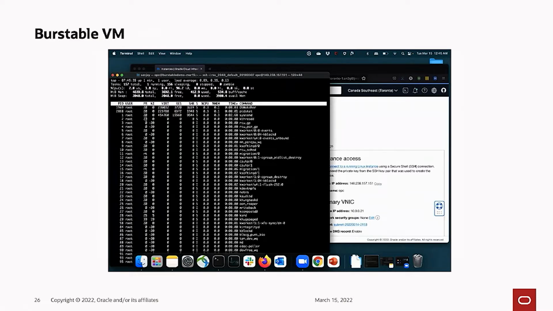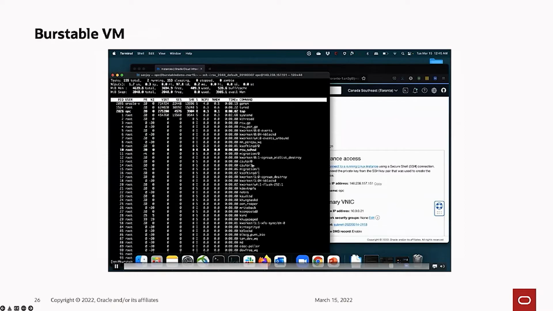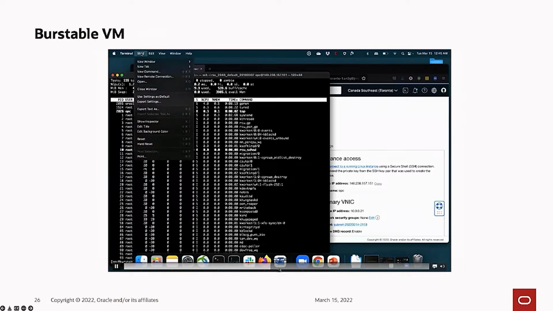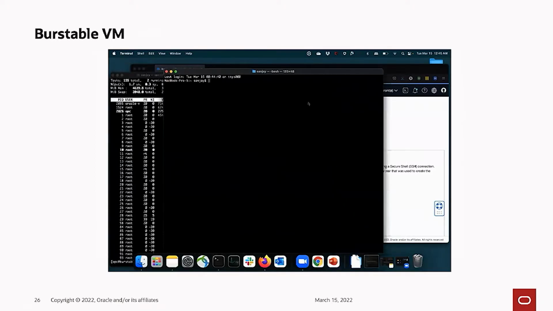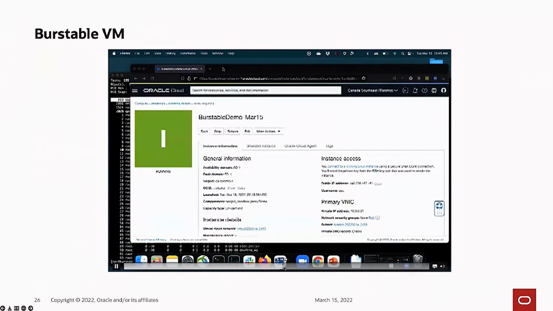So what I'm going to do is run sysbench on this new instance as well as on an existing instance that I have that's running. So I'm going to jump ahead a little bit.